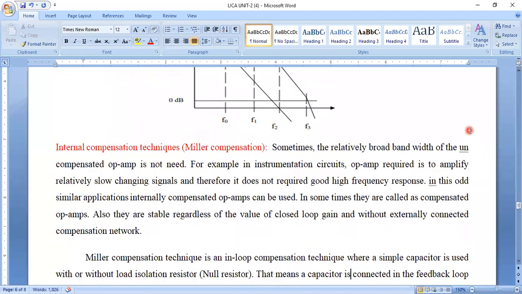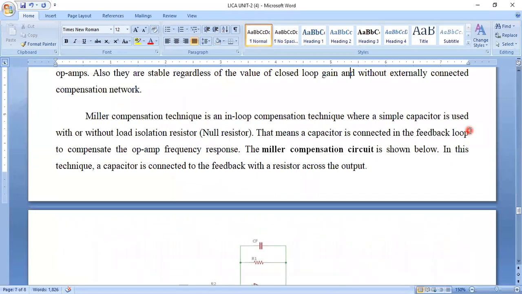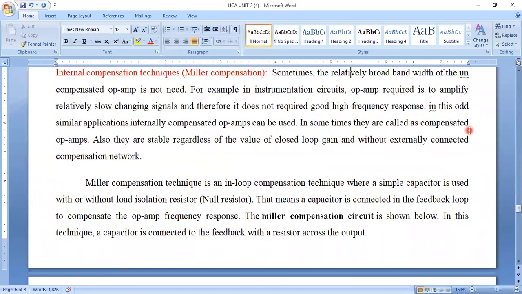Internal compensation is proposed for low bandwidths when compared to external compensation circuits. We are adding an additional, simple capacitor. That means we do not use it for large operating frequencies or broad bandwidth response. We can apply this Miller compensation with respect to low frequency ranges. Now, how can we analyze this Miller compensation technique?